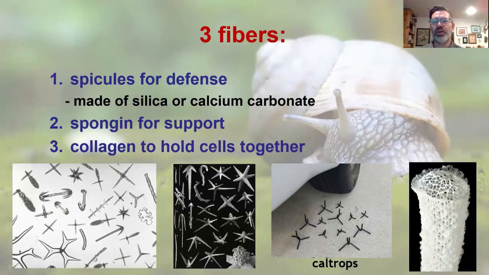The second fiber is called spongin, which creates the skeleton of the sponge. Lastly, the amoebocytes produce collagen, which glues the cells and fibers together to create a multicellular organism, the first animal.